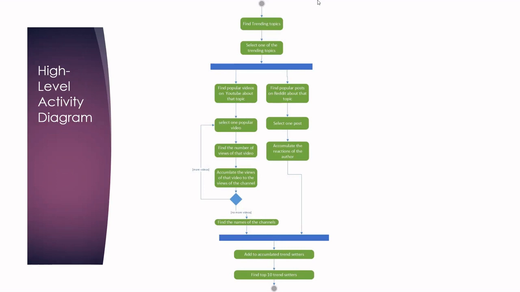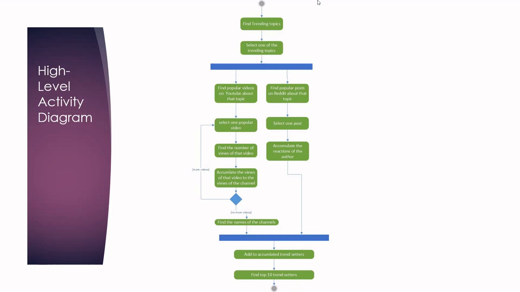And then we accumulate the number of views of that video per channel. So let's say we have the 10 most popular videos, 2 of them from one channel, the rest are from another channel. So we're accumulating the number of views per channel. You see what we're trying to get here? So we have a channel ID that came originally when we searched. So we can start accumulating the number of views per channel.